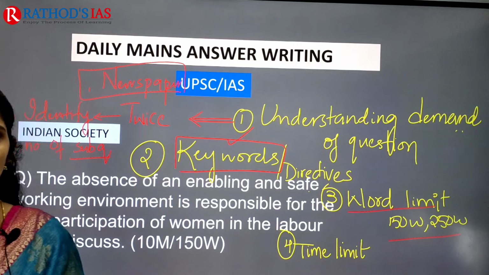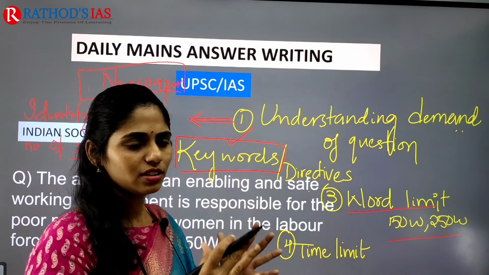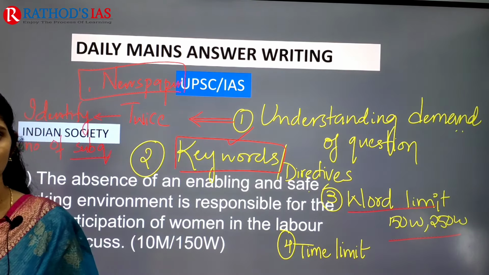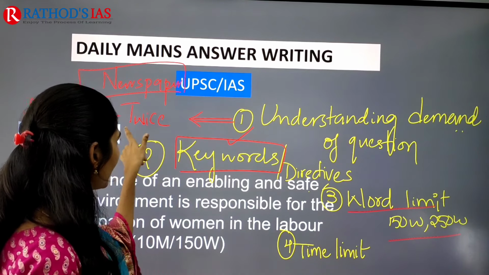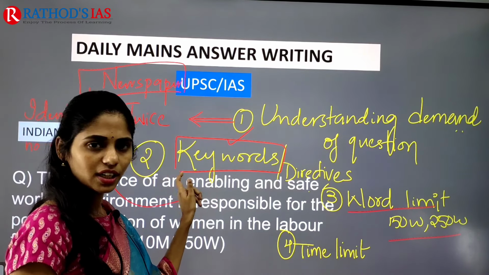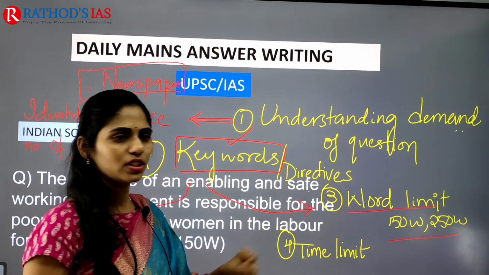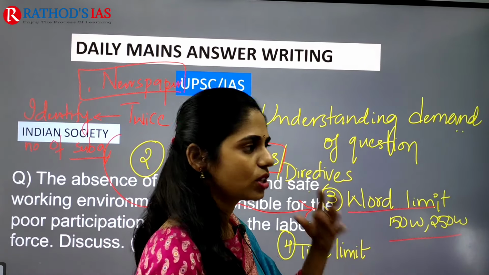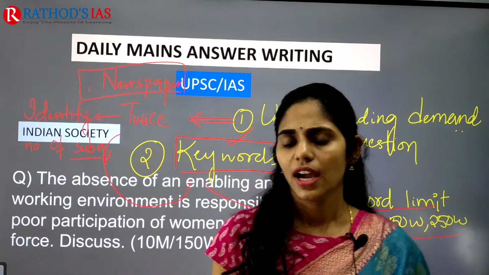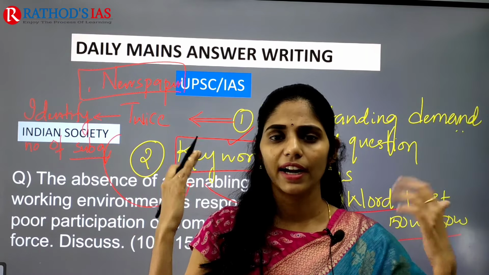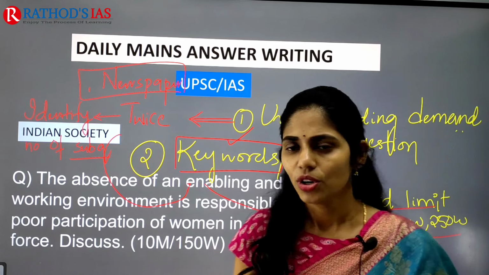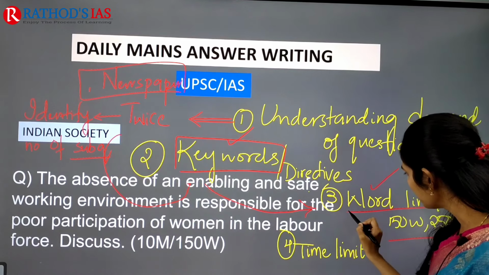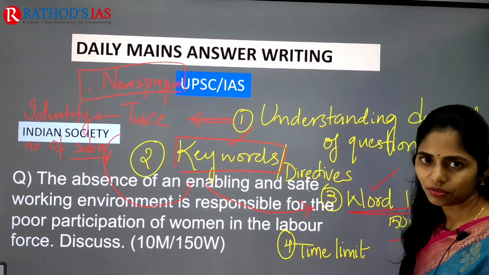So almost everyone follows the same books and same current affairs, and the content will be the same. But here, according to the demand of the question and within the given directive, you have to write the answer within a word limit. It is most challenging because you will be having a bulk of content in your mind. Yes or no? So concising of content is also an important task, and you have to keep that content within 150 words or 250 words.